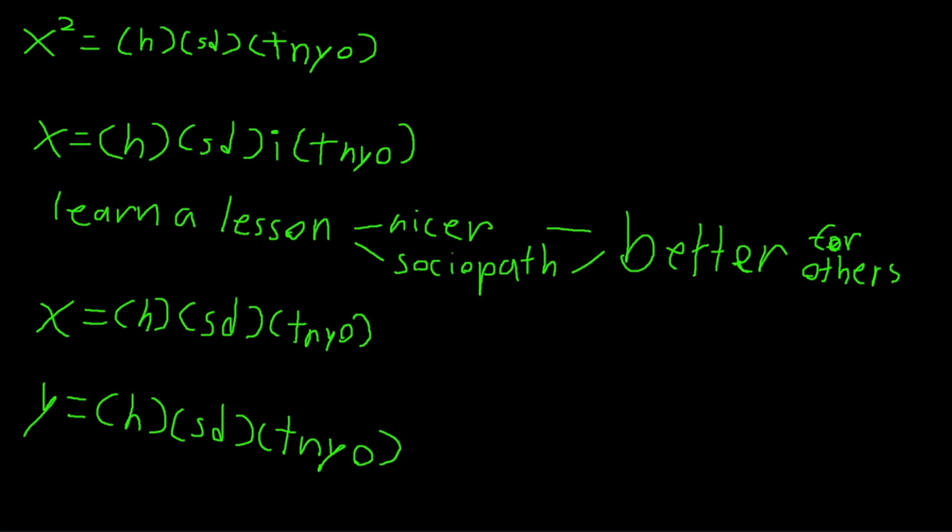Now this next part is kind of long, so I pre-wrote all of it and I'm just going to go through it. Now that we have this equation, x squared equals happy times self-discovery times toxic 9-year-olds, we need to get rid of the x squared. If we do that, we take the square root. We can take the square root of these and the square root of this one because I'm Asian and I can do what I want to do. And since this is a negative, it'll end up being i, toxic 9-year-olds.